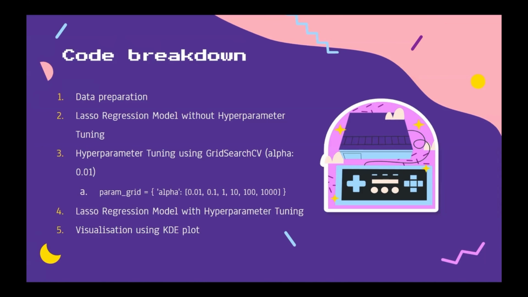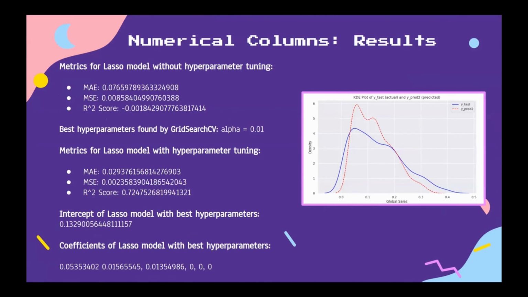After that, we used Grid Search CV to do hyperparameter tuning, and finally plotted KDE graphs to visualize the results. So let us now move on to the results. Firstly, for the numerical columns, from the KDE plot we can observe that both the y-test and ypred2 graphs follow a similar shape and spread.